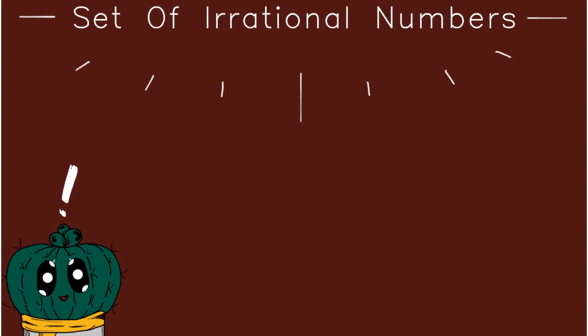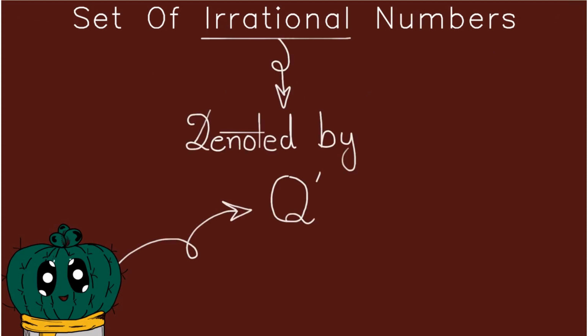Now irrational numbers are slightly different, or you can say that all the void that rational numbers leave, irrational numbers actually come in to fill that void. Irrational numbers are given the symbol of the English letter capital Q again, but with a dash on top of it.